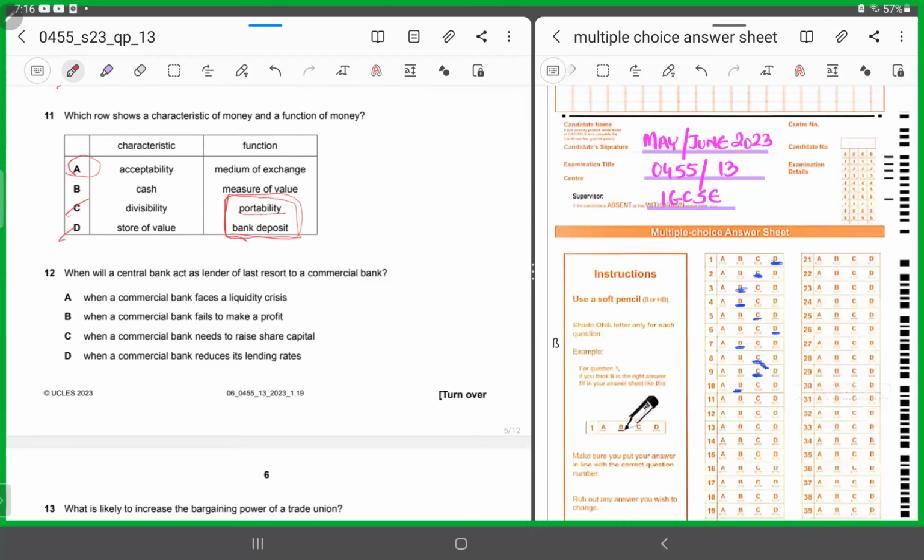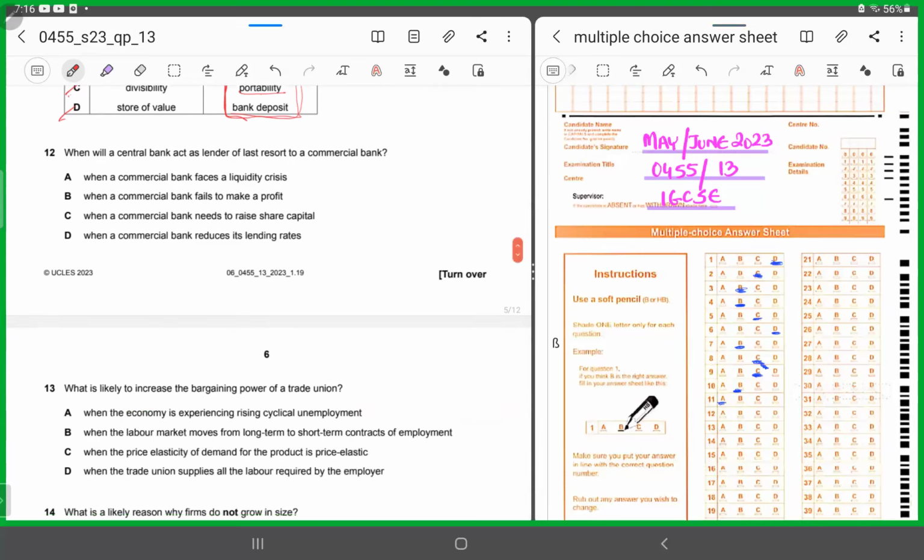By the way, what were the functions of money? Come on, recall it for me. Medium of exchange, store of value, means of deferred payment, and unit of account, right? So if you look at the functions, medium of exchange and measure of value are both functions over here. But now let's look at the first part of the table. Under the characteristic, one says acceptability, the other says cash. Cash is not a characteristic of money. Acceptability is the characteristic and medium of exchange is the function. So you see, you need to satisfy both parts of the table. This is the reason why A is the correct answer for 11. All right, so 11, A.